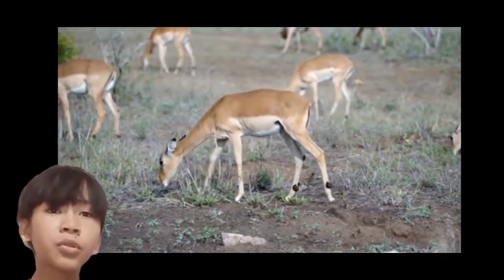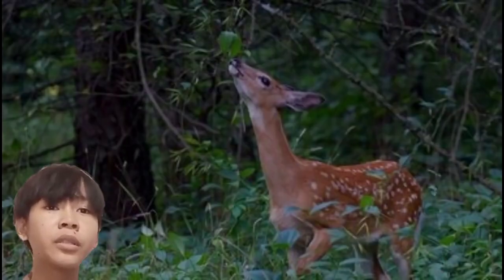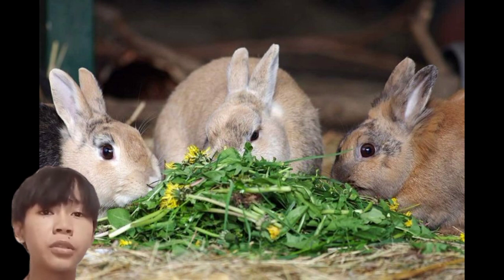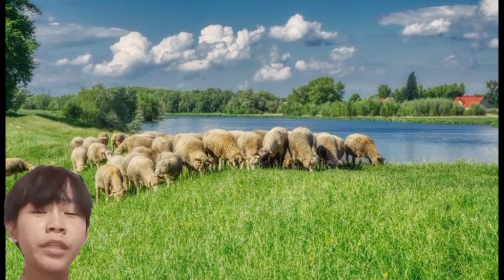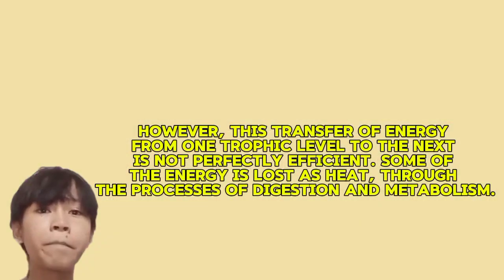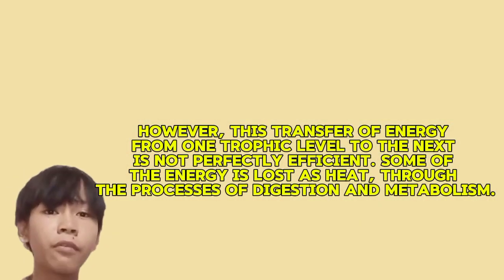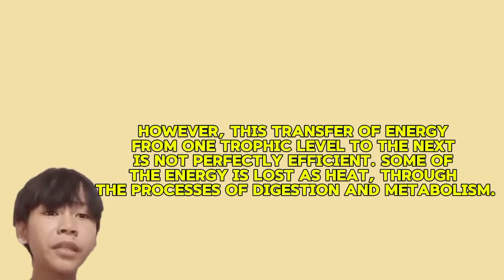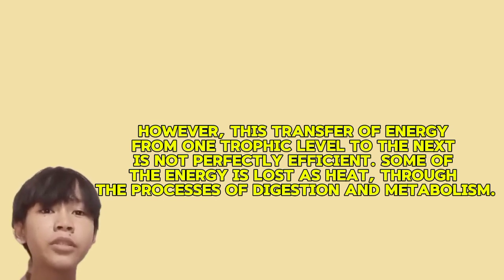They serve as a food source for the primary consumers, which are the herbivores that feed directly on the producers. When the primary consumers eat the producers, they obtain the stored chemical energy. However, this transfer of energy from one trophic level to the next is not perfectly efficient. Some of the energy is lost as heat through the process of digestion and metabolism.